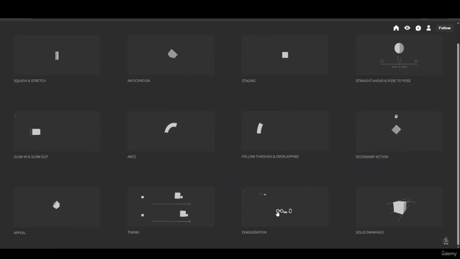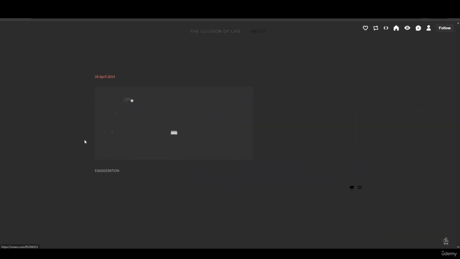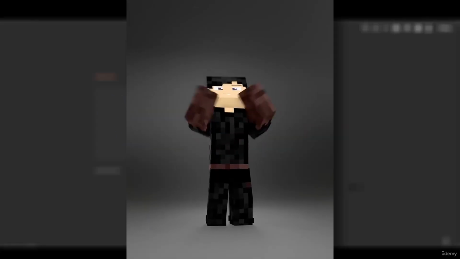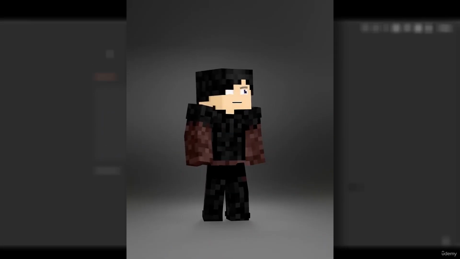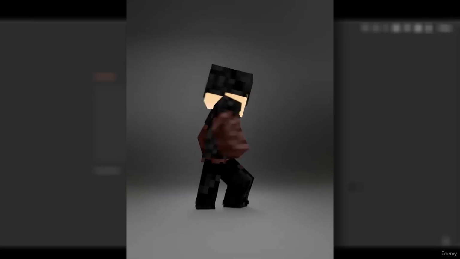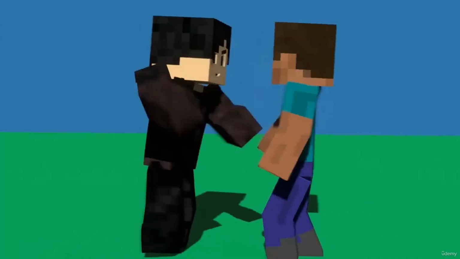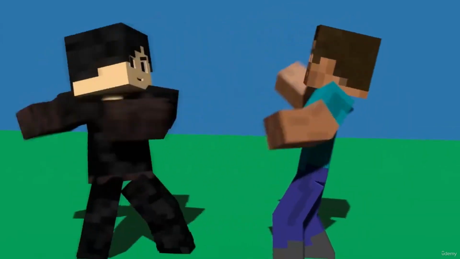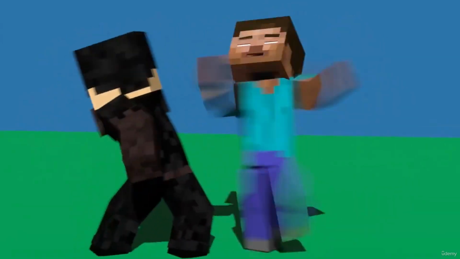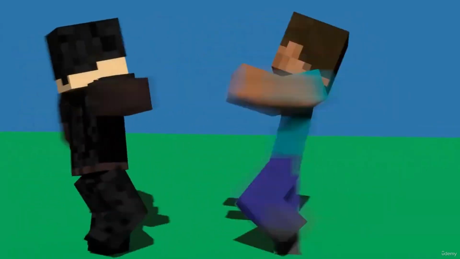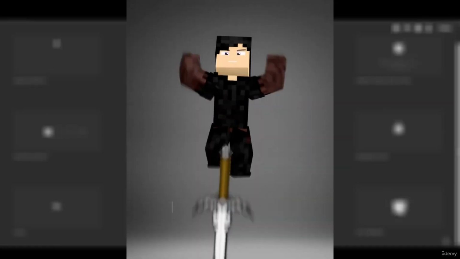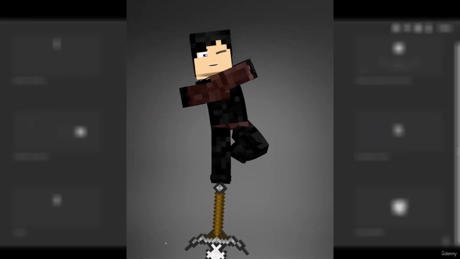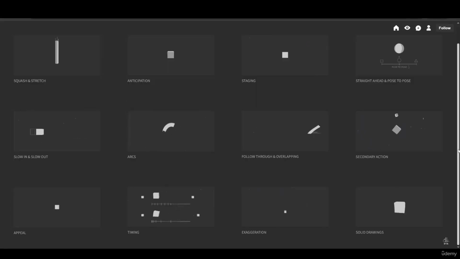Then you have exaggeration. So animation doesn't have to be realistic. It has to be believable. There's a difference. Realistic movements are realistic because they are realistic. We see them in movies, we see them in other stuff. But animation is its own art form. So for example, if a character winds up for a punch, it can turn back. But if you want to show this inside animation, you can exaggerate the pose and turn the character back even more, make it lean back even more, raise the hand even more, and so on. I hope you get the idea. That's what exaggeration is. If you exaggerate the movement, sometimes you're going to get good results, but make sure to not over exaggerate and not exaggerate things too much.